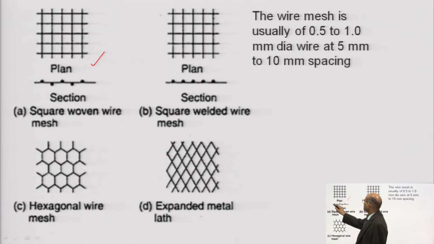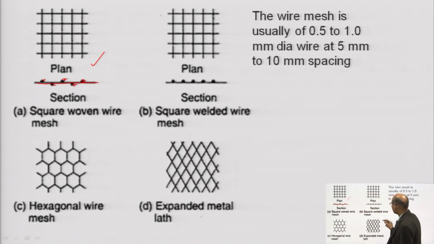If you see here, this is the cross section of this square woven wire mesh. Another is the square welded wire mesh. Each and every joint has been machine welded, automatically, and this comes in rolls. Both materials used to come in rolls.